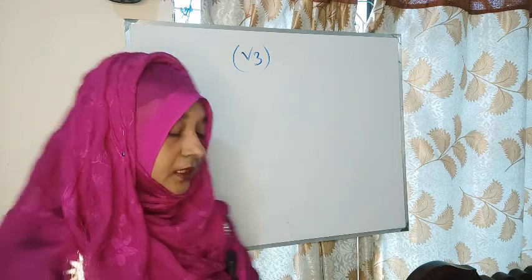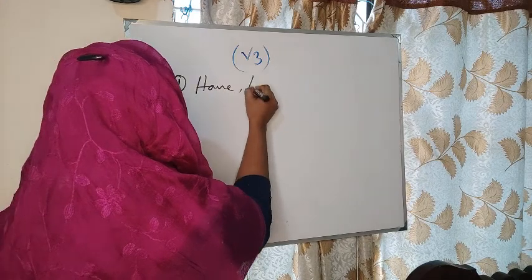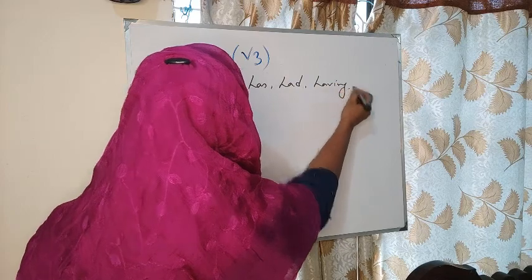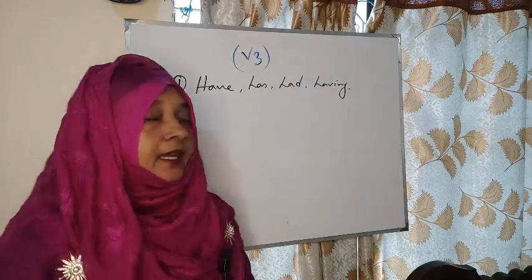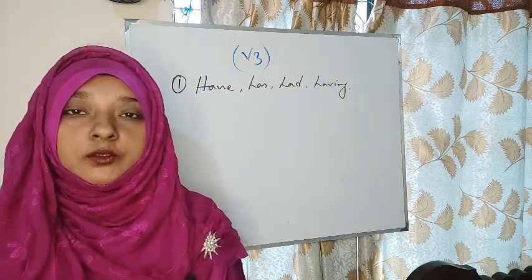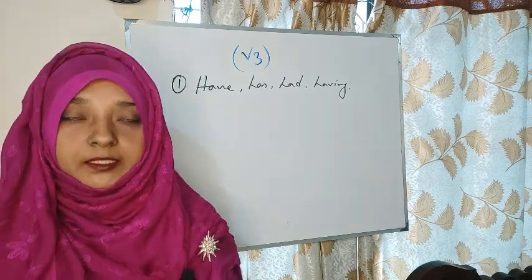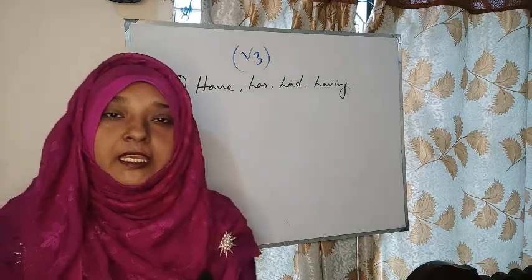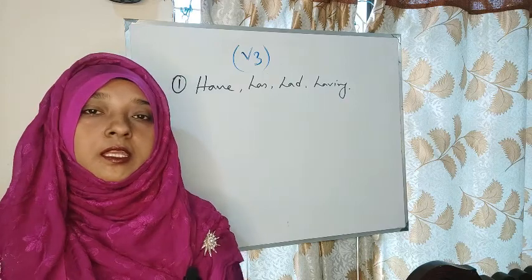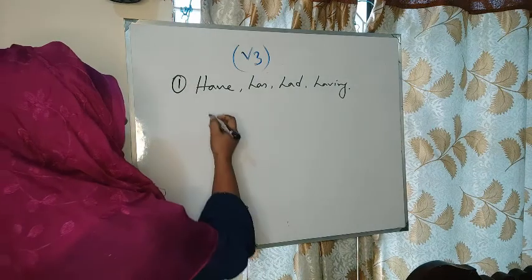Then our first rule is if we get have, has, had or having before bracket, then we will use the past participle form of the verb that is in the bracket. Look at the example.